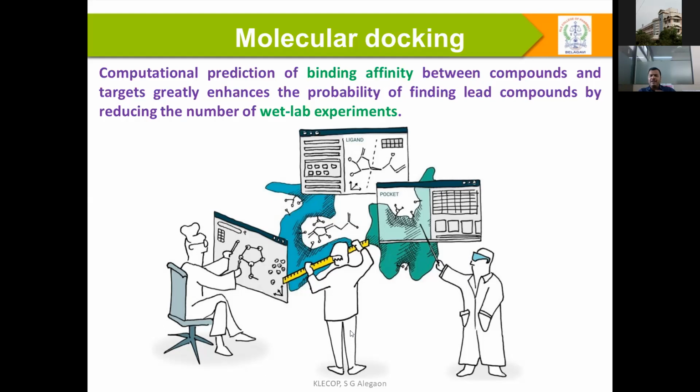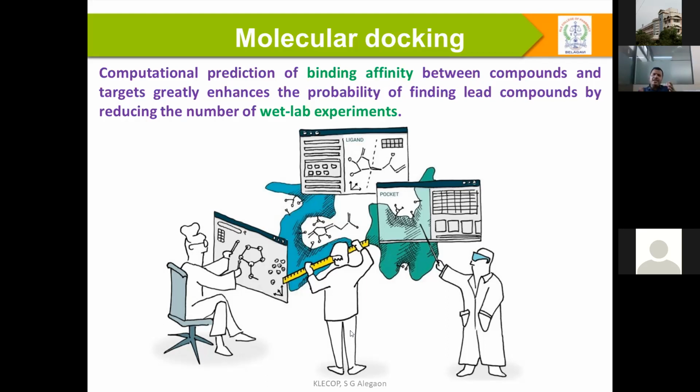Different people, servers and programs have different sample sizes. But more or less, if we understand binding affinity between the compounds and target better, that greatly enhances the probability of finding lead compounds and reduces the total wet lab experiments.